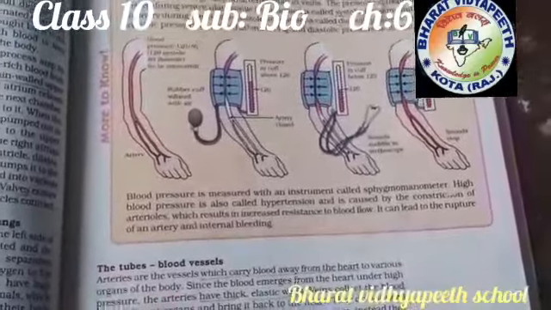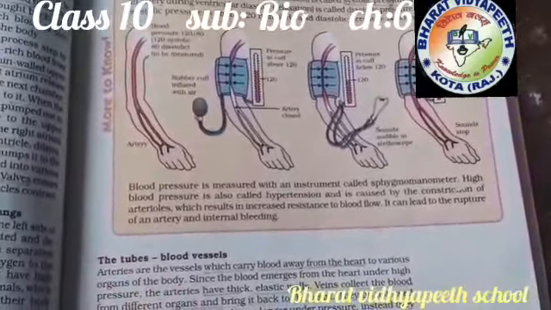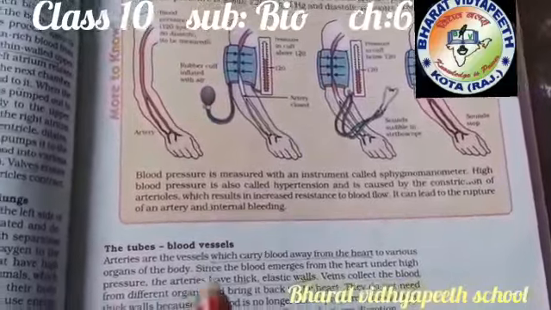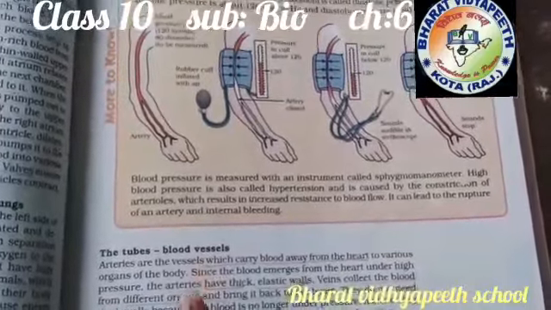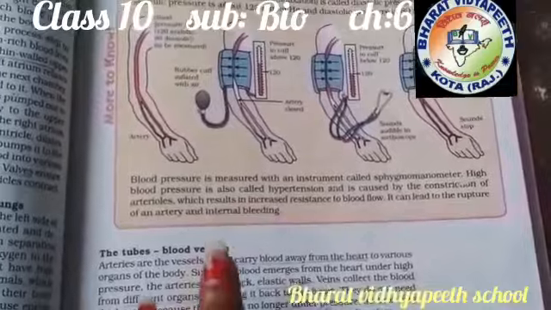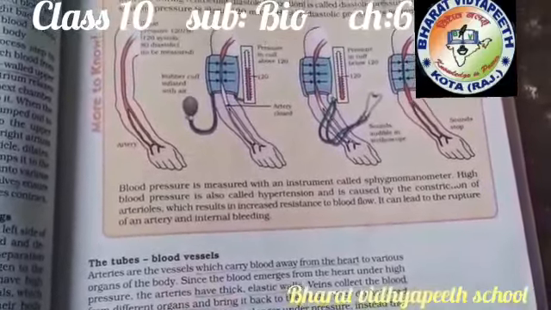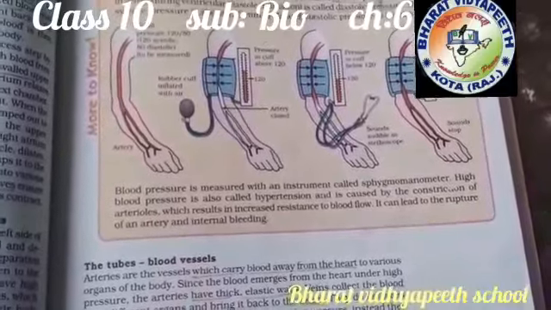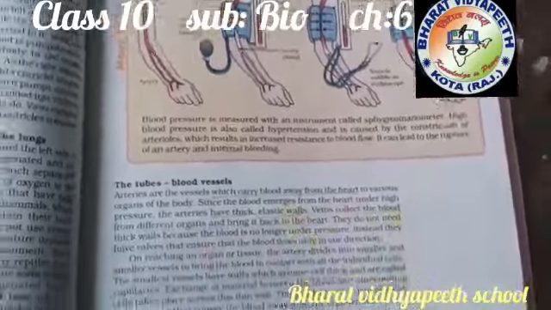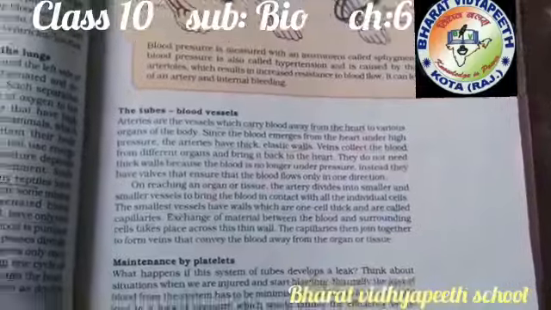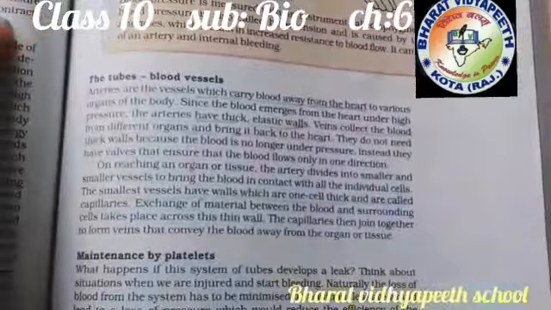High blood pressure is also called hypertension and is caused by the contraction of the arterioles, in which the blood flows at very high speed, and it may cause ruptures of the arteries or internal bleeding. After this, we are going to study the blood vessels, the tubes.